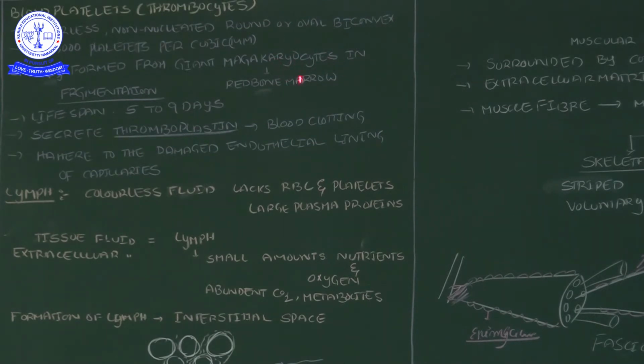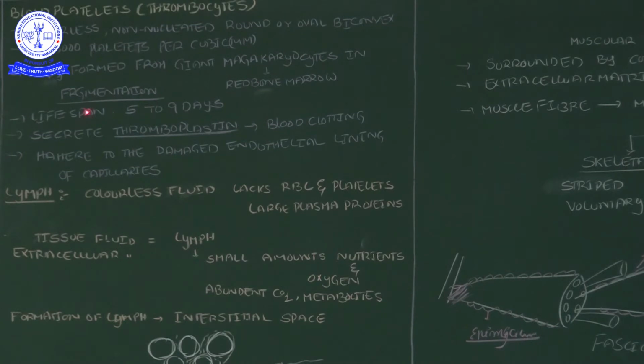Mega means big, karyo means nucleus, cyte means cell. Megakaryocytes lose their nucleus, then become thrombocytes. That is the thrombocytes or blood platelets.